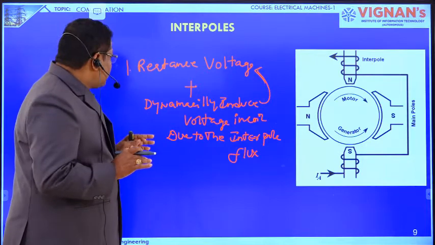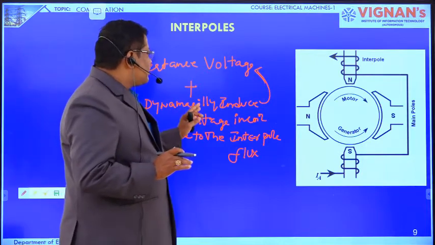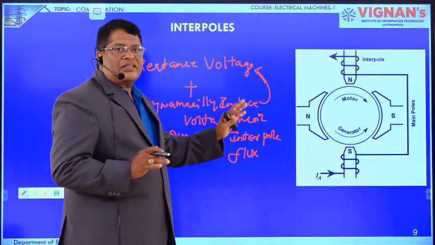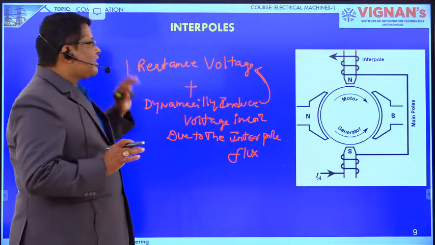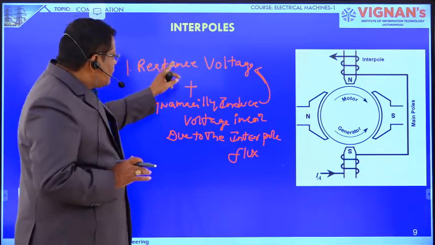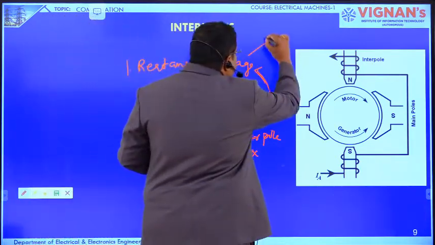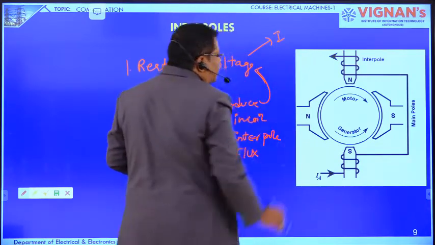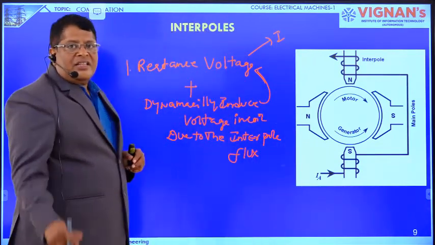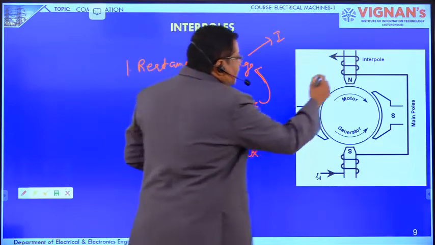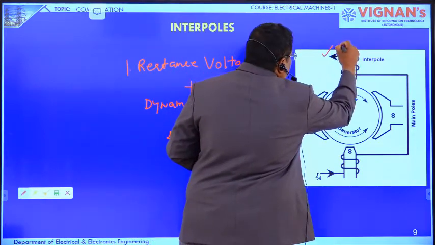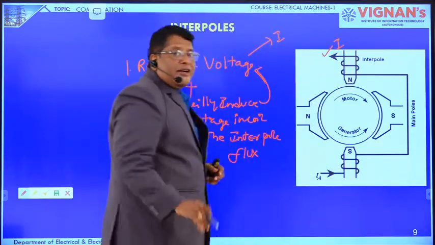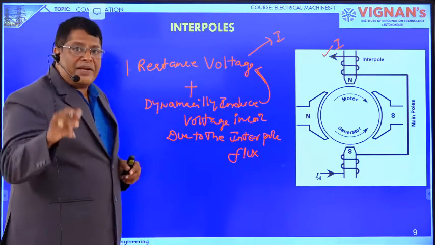Why does the dynamically induced voltage due to the interpole flux exactly cancel the reactance voltage? This reactance voltage depends upon I, the armature current. The same current we are sending to the interpoles also, as the interpoles are connected in series with the armature.